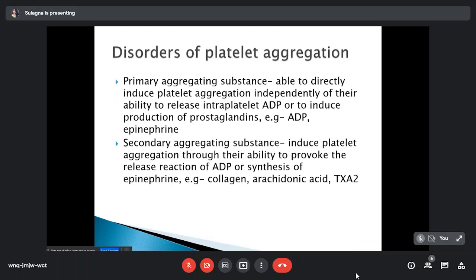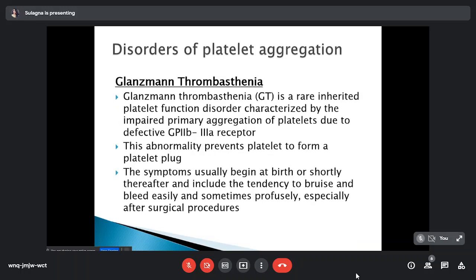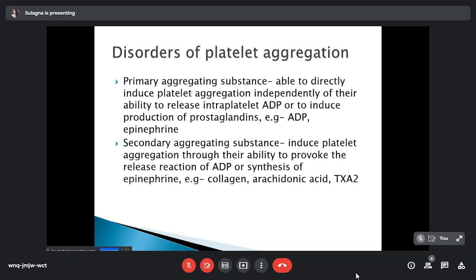So next important thing is disorders of platelet aggregation. First, a few words about primary and secondary aggregating substances. Primary aggregating substances like ADP and epinephrine can directly induce platelet aggregation, independently of their ability to release intraplatelet ADP or to induce production of prostaglandin. Secondary aggregating substances induce platelet aggregation through their ability to provoke the release reaction of ADP, and include collagen, arachidonic acid, and thromboxane A2.